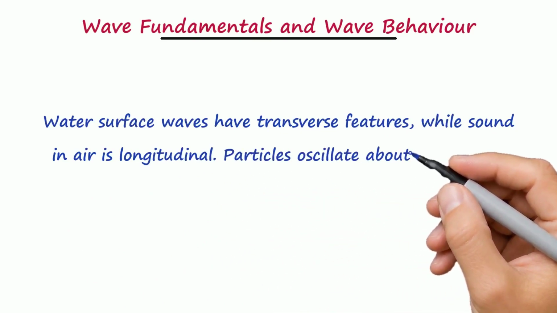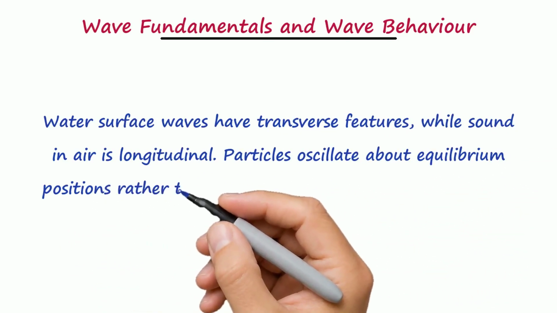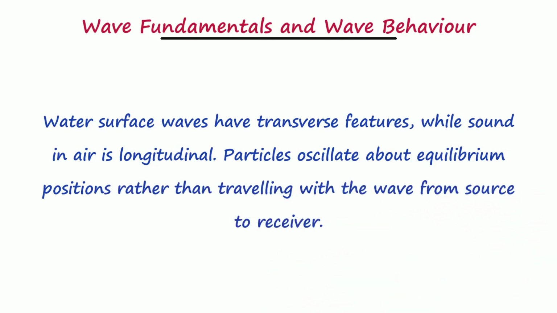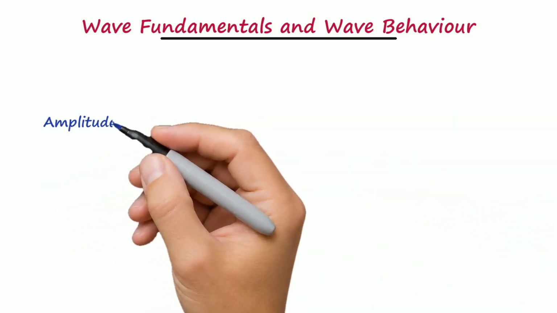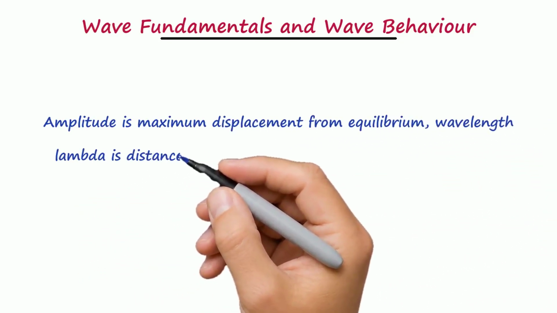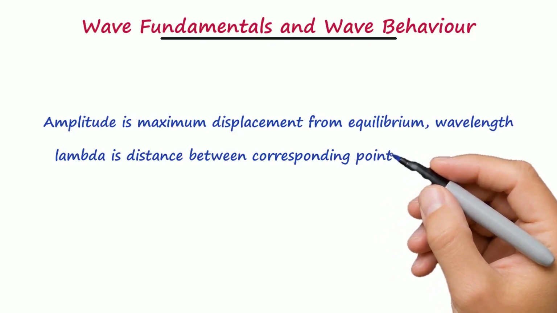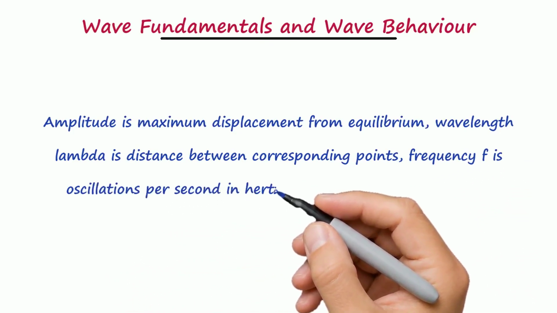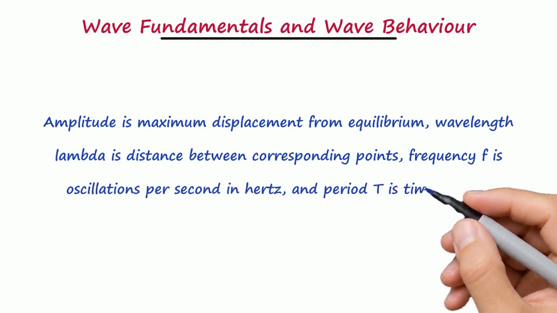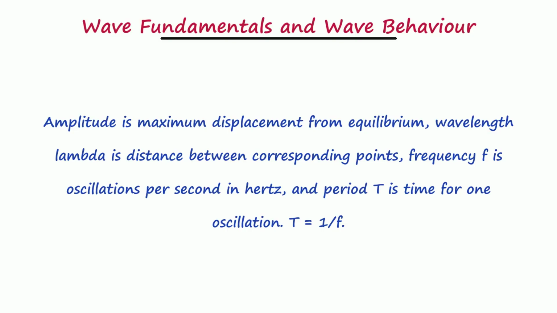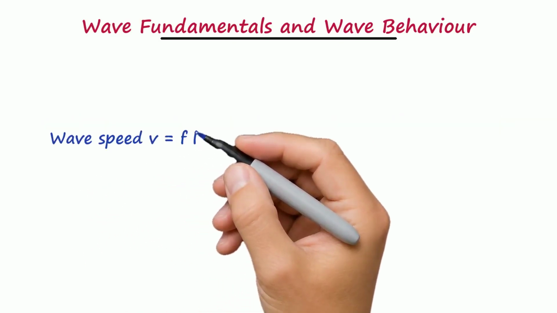Particles oscillate about equilibrium positions rather than traveling with the wave from source to receiver. Amplitude is maximum displacement from equilibrium, wavelength lambda is distance between corresponding points, frequency f is oscillations per second in Hertz, and period T is time for one oscillation. T equals 1, all over f. Wave speed v equals f lambda.